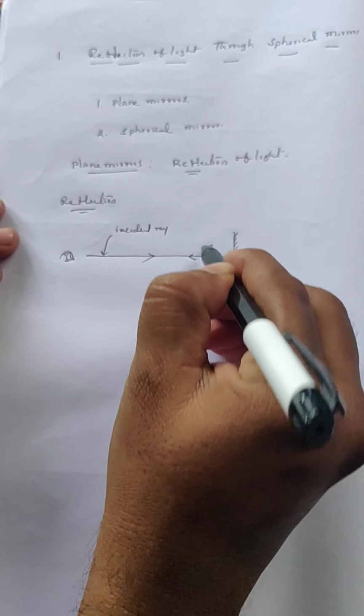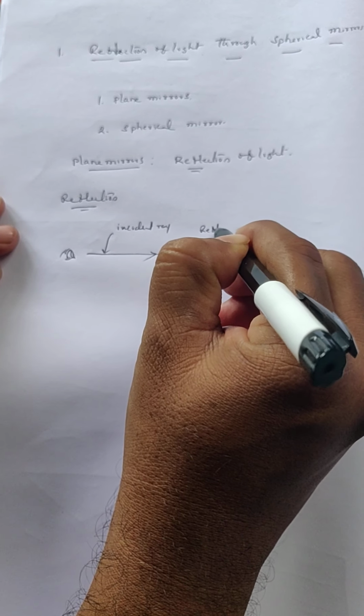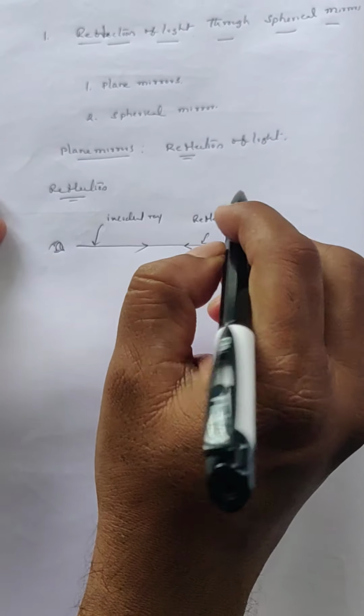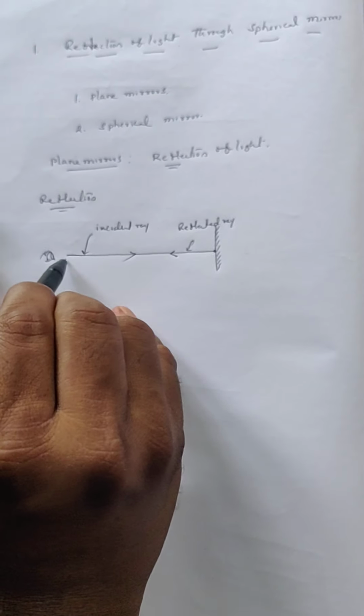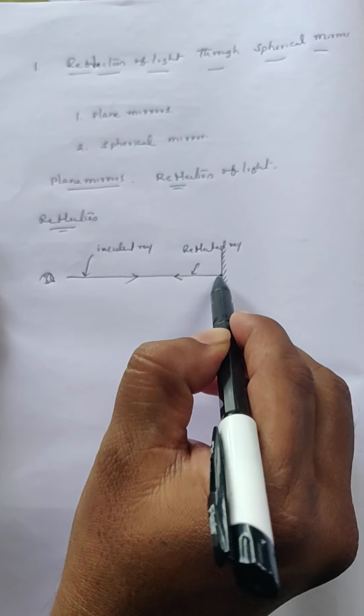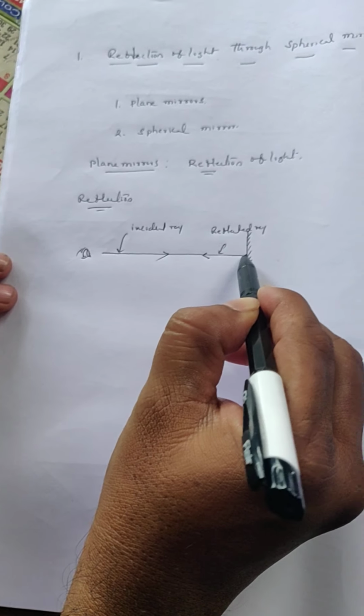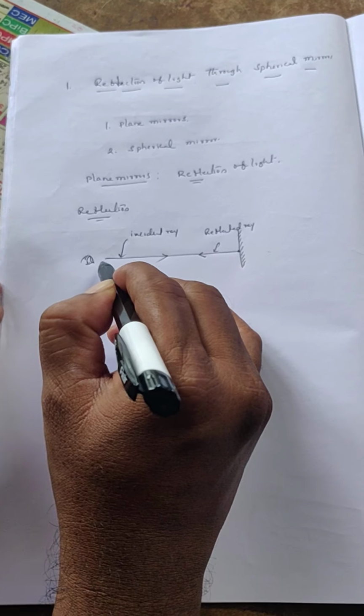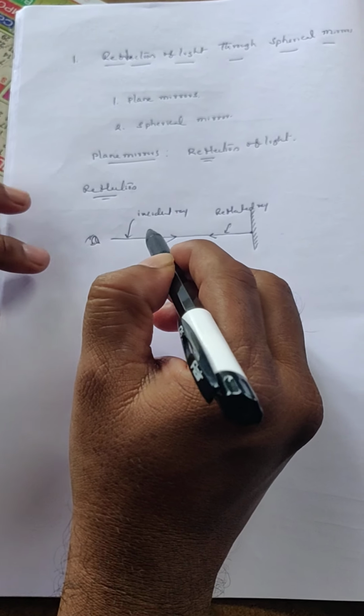This is called the reflected ray. So the phenomenon of light hitting a surface and returning back again will be called reflection.